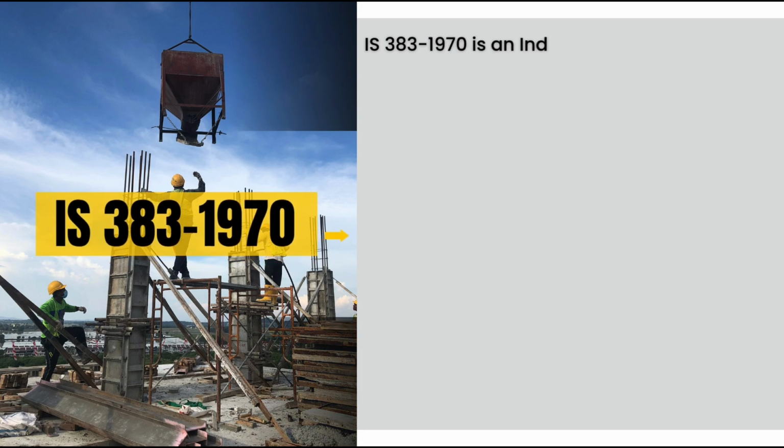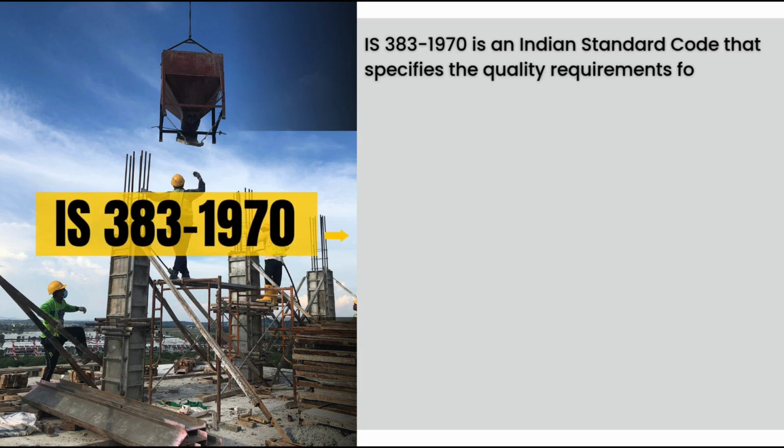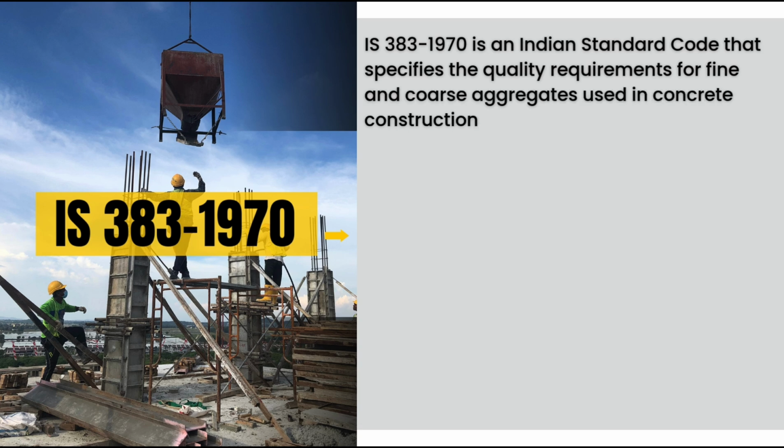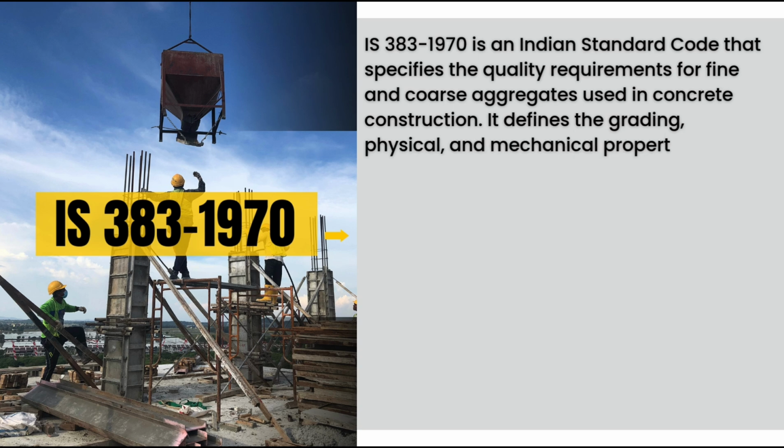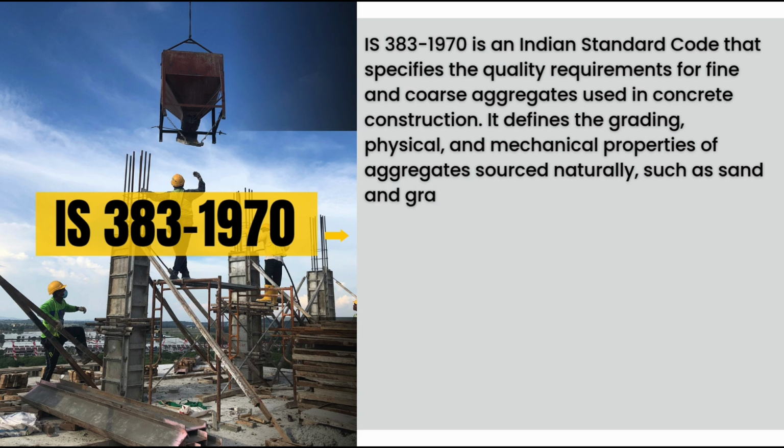IS 383-1970 is an Indian standard code that specifies the quality requirements for fine and coarse aggregates used in concrete construction. It defines the grading, physical, and mechanical properties of aggregates sourced naturally, such as sand and gravel, for optimal concrete